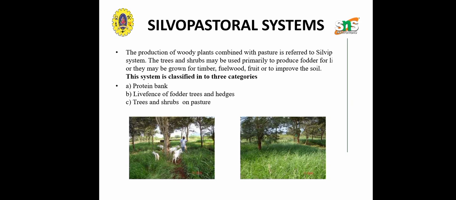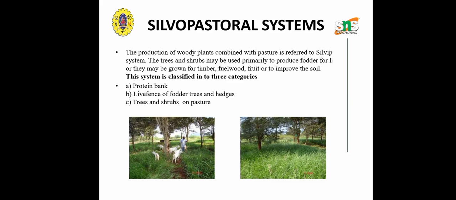Coming to the silvopastoral system, it is the combination of trees plus pasture and also animals. It is the most prominent agroforestry practice. It is characterized by integrating trees with forage and livestock production.